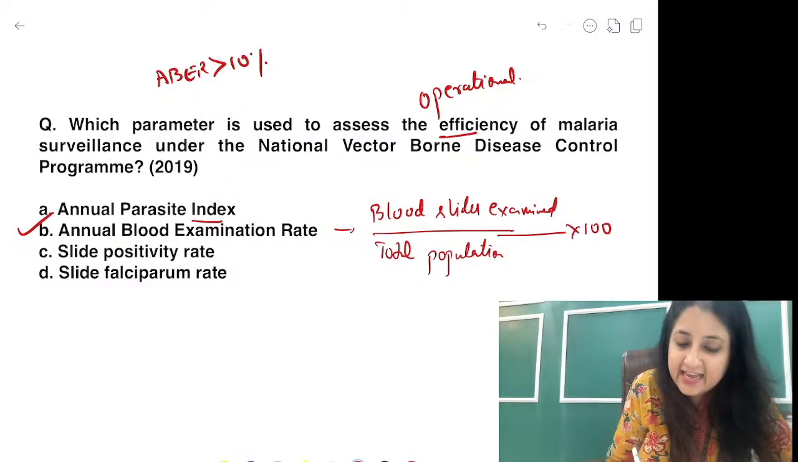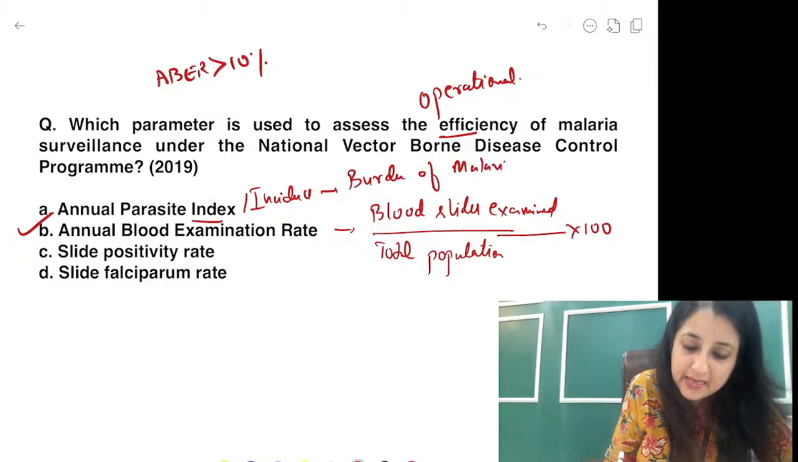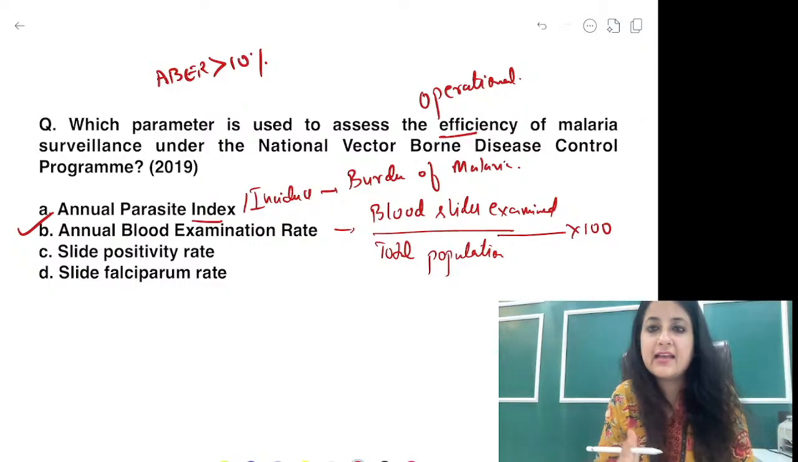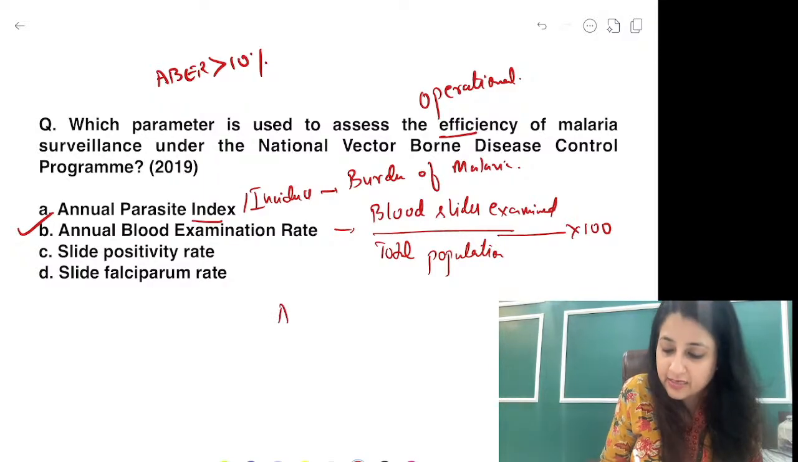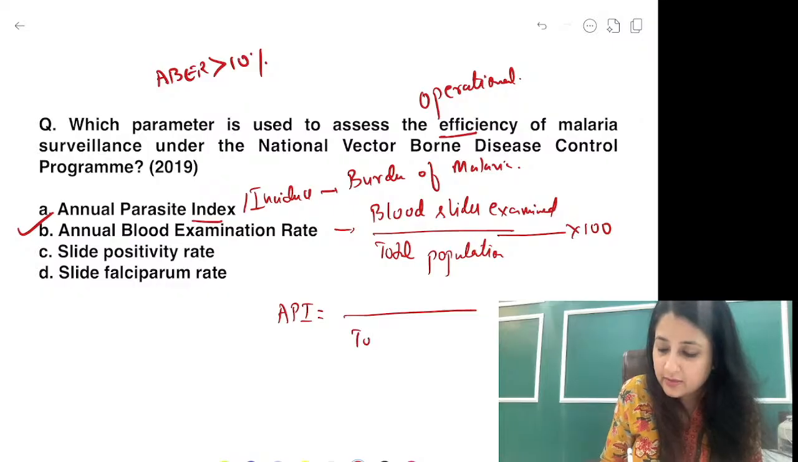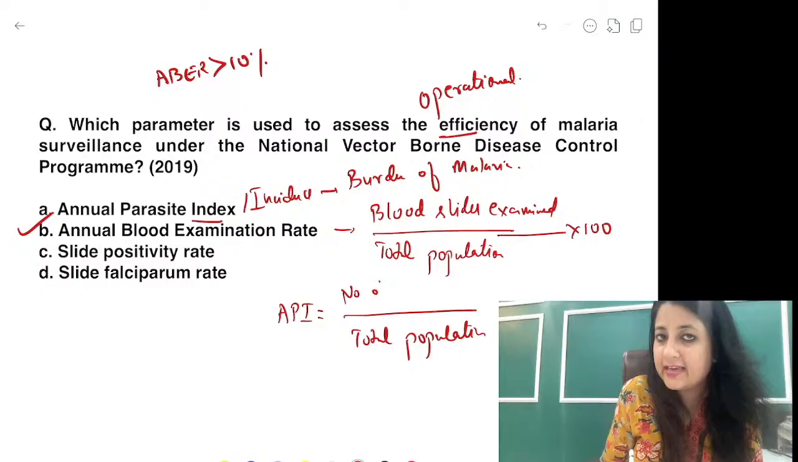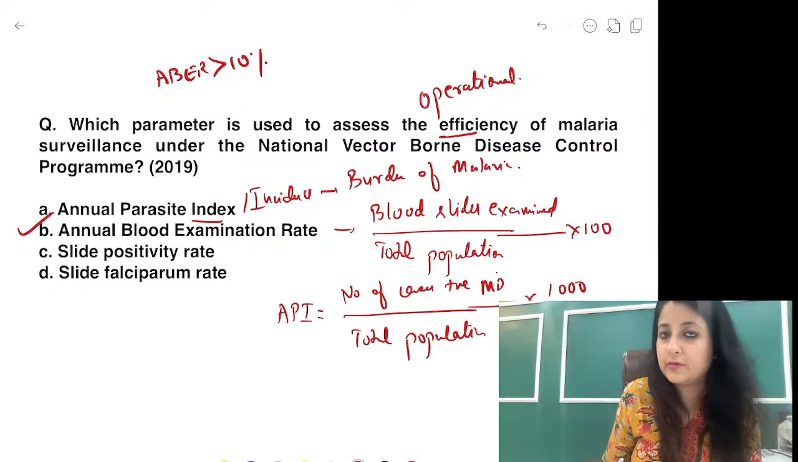Annual parasite index, say incidence. This is a measure of burden of malaria. And on the basis of API, guys, we frame our elimination strategies. I just taught you API less than 2, 2 to 5. So on the basis of that. API is, out of the total population, the number of new cases positive for plasmodium or malarial parasite, but of course you have to multiply with 1000.